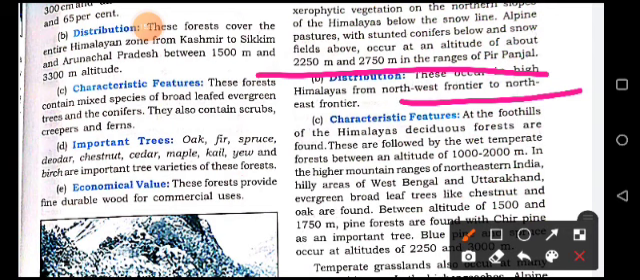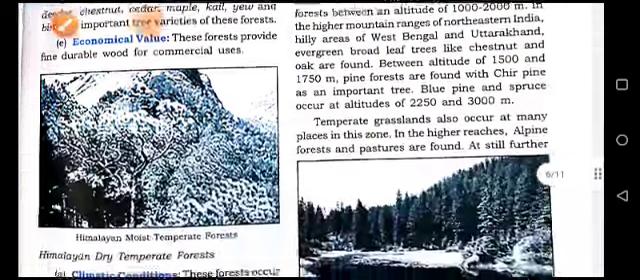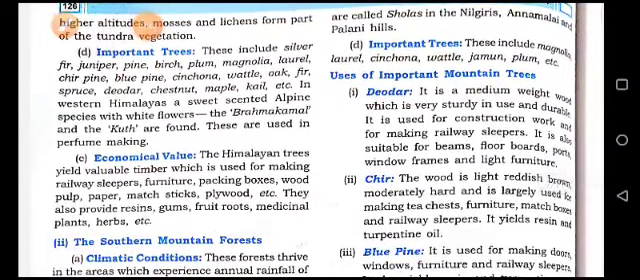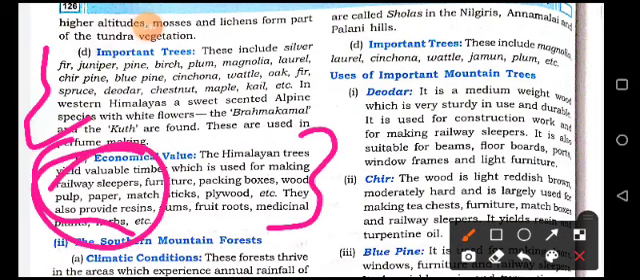Characteristics here: in the foothills of the Himalaya deciduous forests are found, and wet temperate forest between an altitude of 1000 to 2000. And in the hilly areas of West Bengal, Uttarakhand, evergreen broad-leaf here. And now important trees are silver fir, juniper, pine, birch, and these are the important trees here. And the economical values: they are used for making railway sleepers, furniture, packing boxes, wood pulp, etc.